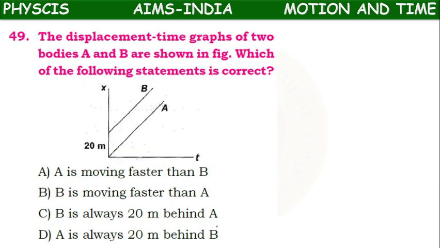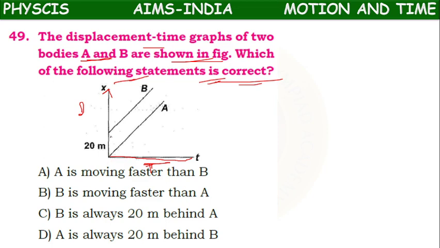Next. The displacement time graphs of two bodies A and B are shown in the figure. Which of the following statements is correct? So here this is time, this is displacement, this is time.